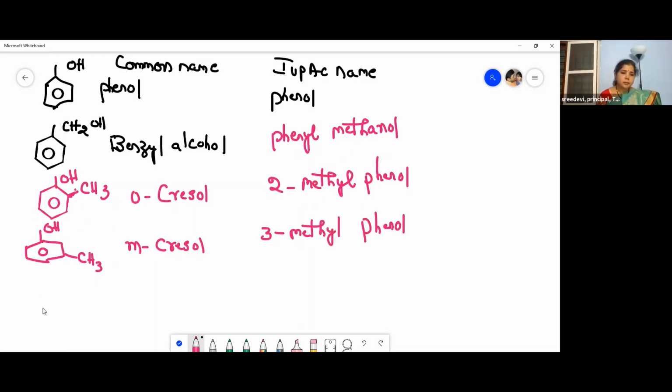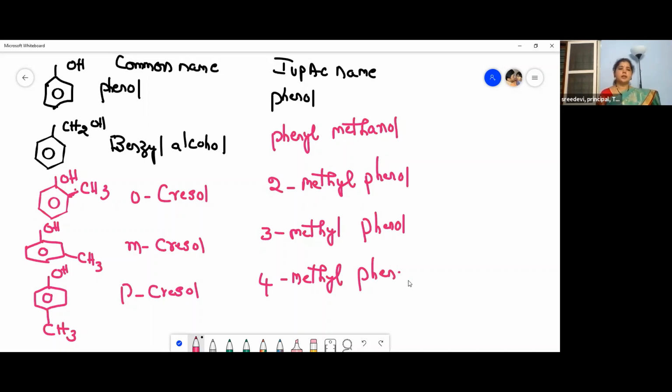Now let us go for another compound. I hope you are able to understand how I am writing the names of these compounds, children. So this is para-cresol, right? This is the para position. Para-cresol. Then what is the numbering here? That's 4-methyl phenol. 4-methyl phenol.